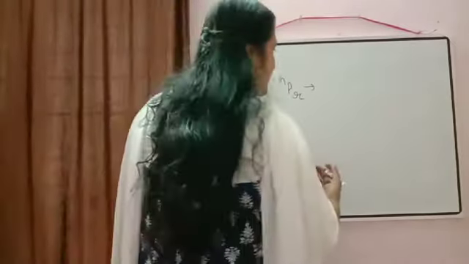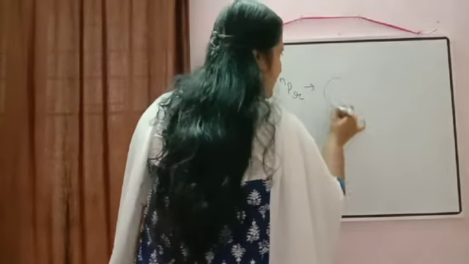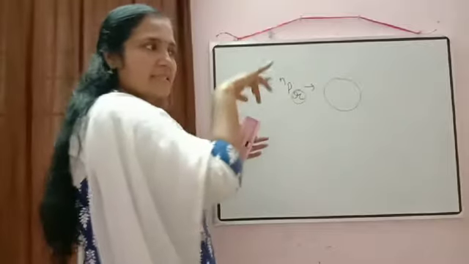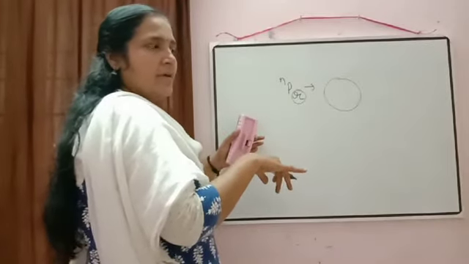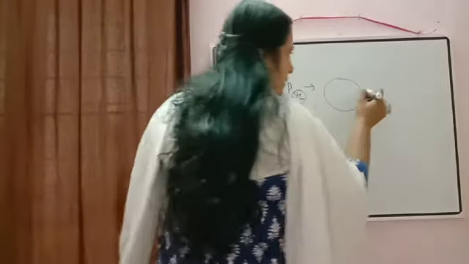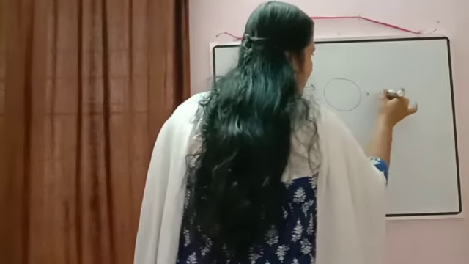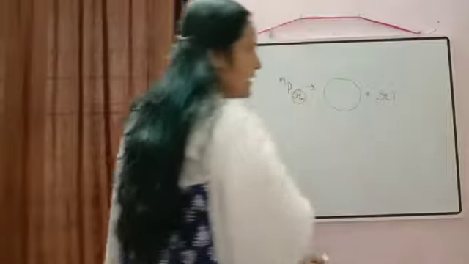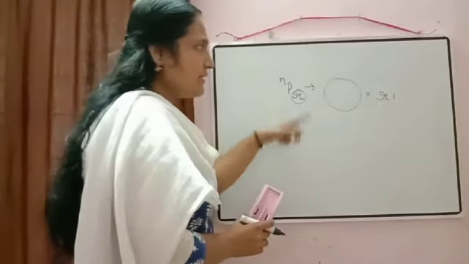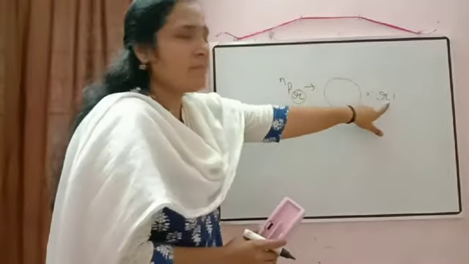Means selection: we have selected R objects from N objects. These R objects can be arranged in how many ways? These R objects can be arranged in R factorial ways. So NPR gives selection and arrangement.